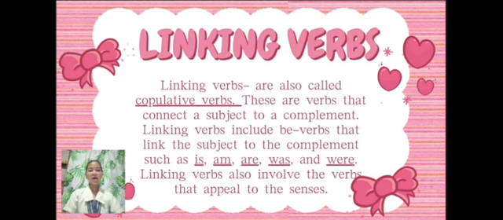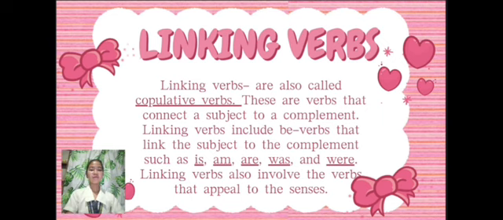Linking verbs are also called copulative verbs. These are verbs that connect a subject to a complement. Linking verbs include be verbs that link the subject to the complement such as is, are, was, and were. Linking verbs also involve the verbs that appeal to the senses. They do not show actions. Instead, they link the subject of a sentence to a subject complement, which provides additional information about the subject, either renaming it or describing it.